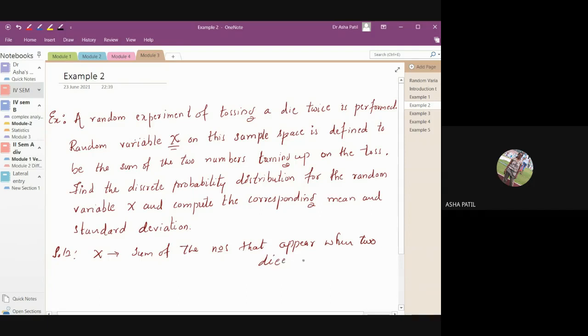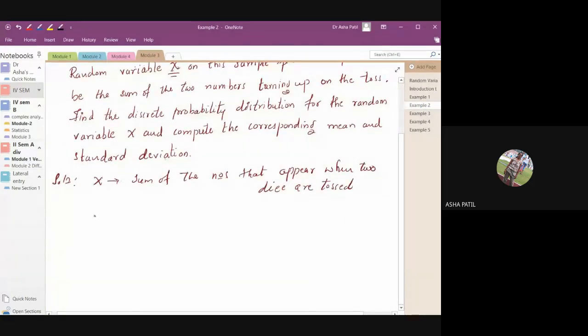So, what all sums can you have? You want the range of X. For that, you will then write the probability. What is the range of X? What all values can X take?